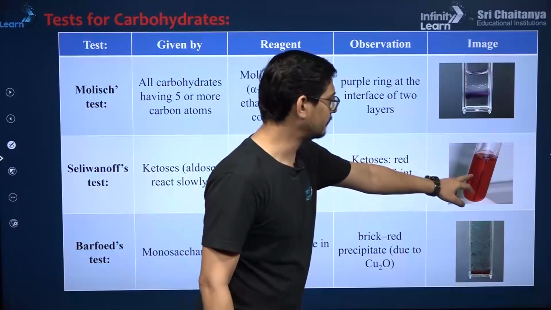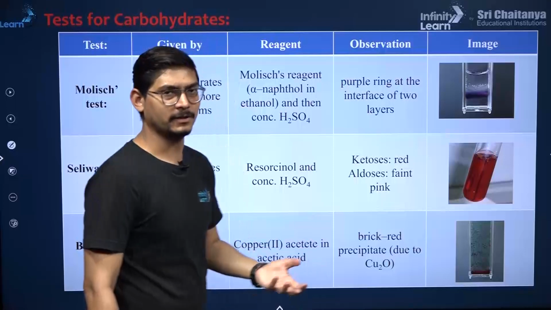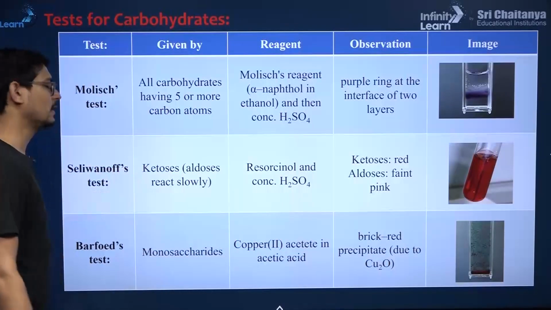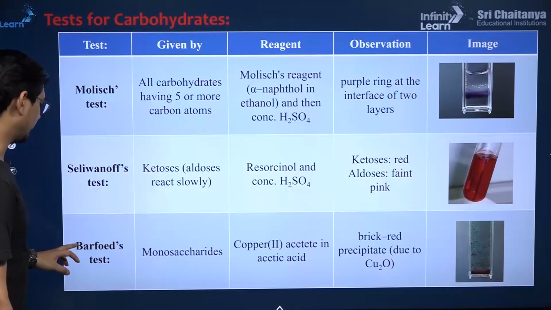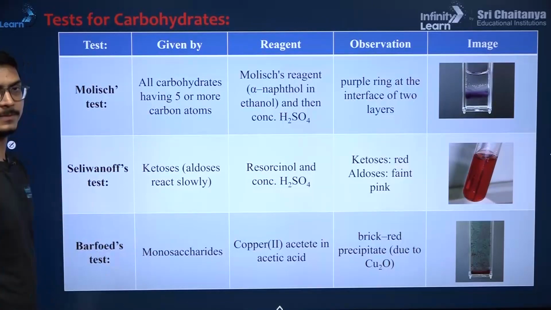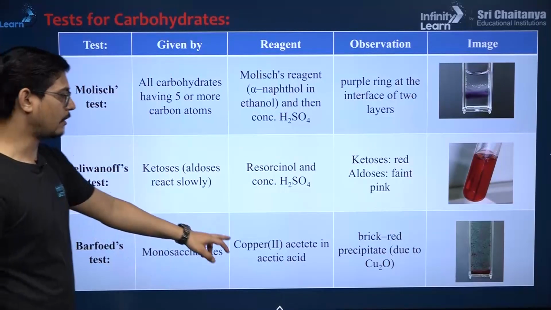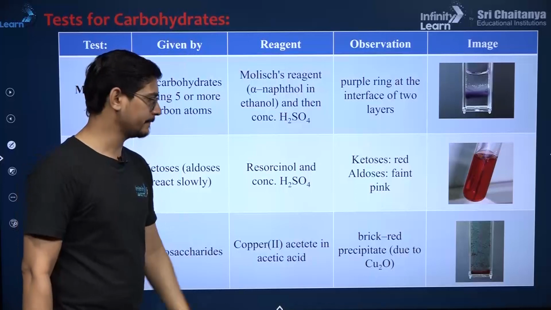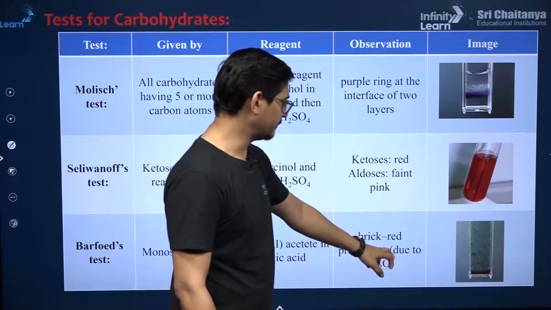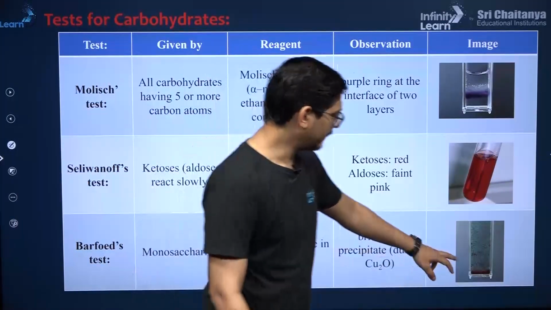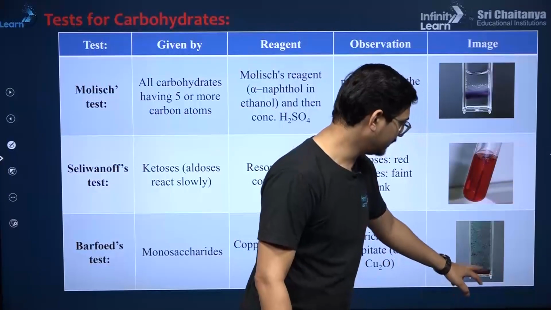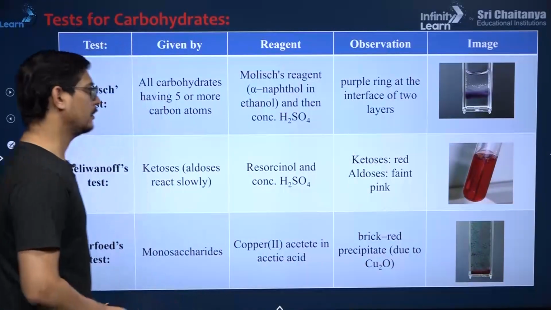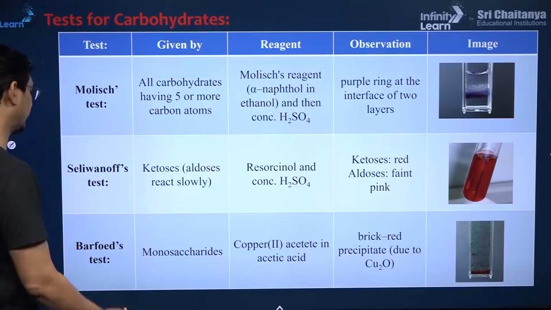Ketoses give red color, bright red like this. Aldoses give faint pink color. So typically we do not use it for aldoses. Then there is Barfoed's test, which is used to test the presence of monosaccharides. Here we use copper(II) acetate in acetic acid. And then we have a brick red precipitate because of the formation of Cu2O. It is not very clear, but yes, that is how the precipitate looks. Okay, so you got it from here.